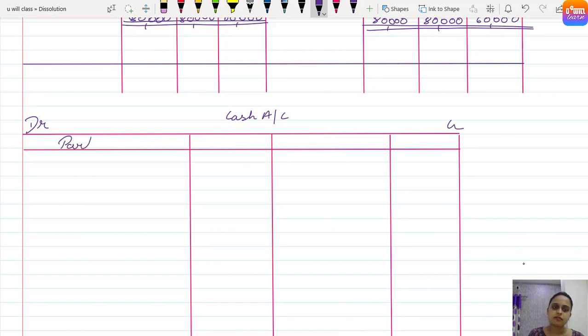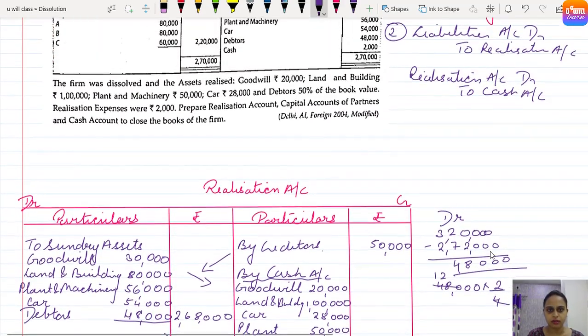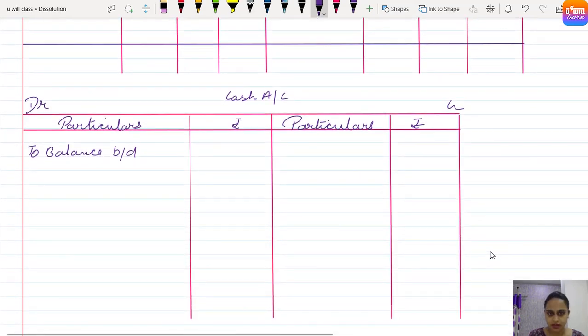So particulars, we start with cash as debit balance, to balance brought down. Given balance for cash is 2000 rupees, given in the balance sheet, right?